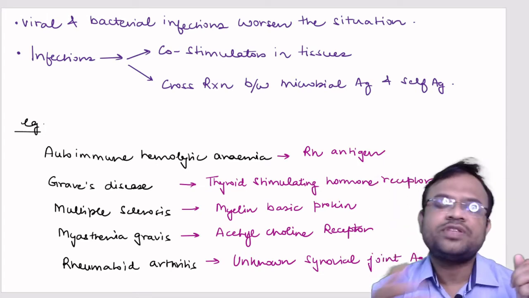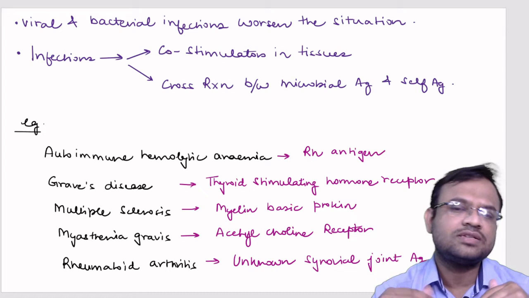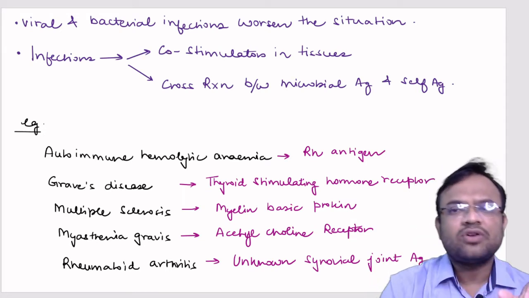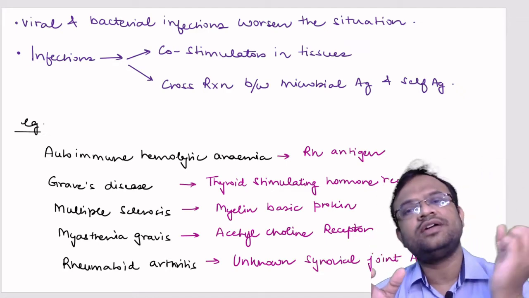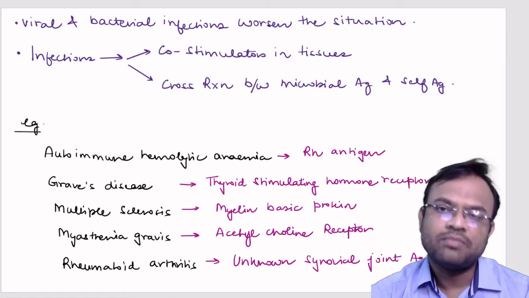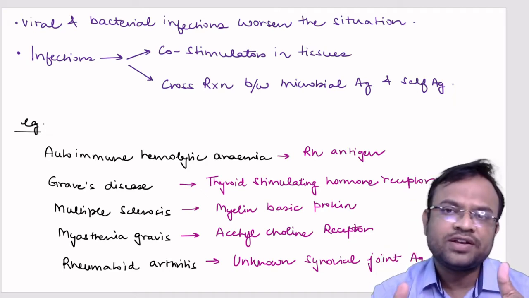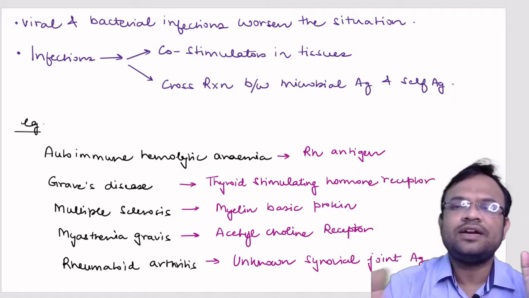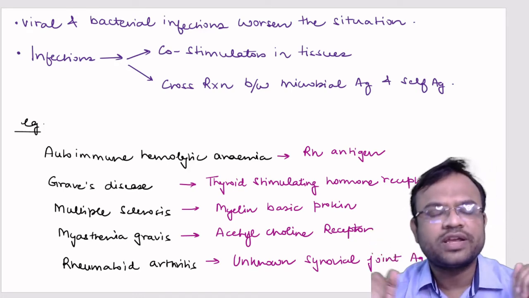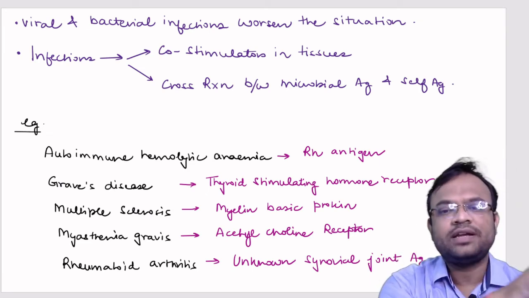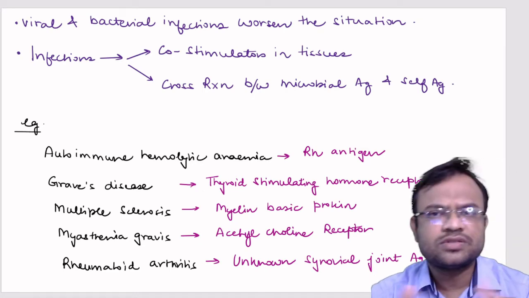One more way in which bacterial and viral infection would increase the level of the disease is by causing a cross reactivity between the microbial antigen, the antigen present on the surface of the pathogen or microbe, and self antigen. There are antigens present on yourself, those are called self antigens. So these bacteria or viruses will cause a cross reactivity between the pathogenic and the normal or self antigen.